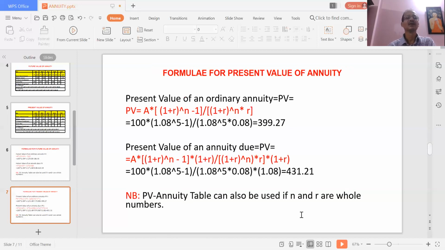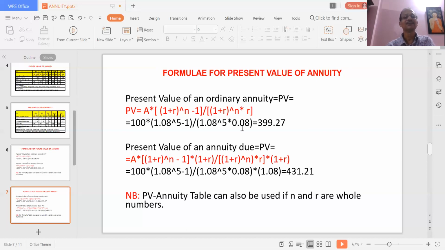Okay. The next one is called the present value of annuity. How do you calculate it? For the present value of an ordinary annuity, you use this formula. When you put in the values for A, R, and N, you will get 399.27 in the case of an ordinary annuity, which is the same as what we had calculated manually. And if you calculate the present value of an annuity due, with a slightly different formula, you will get 431.21. These two values are the same as what we had calculated manually.